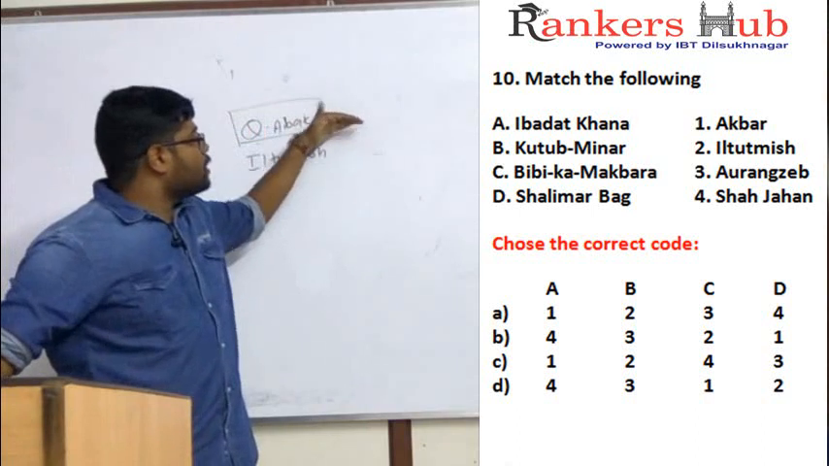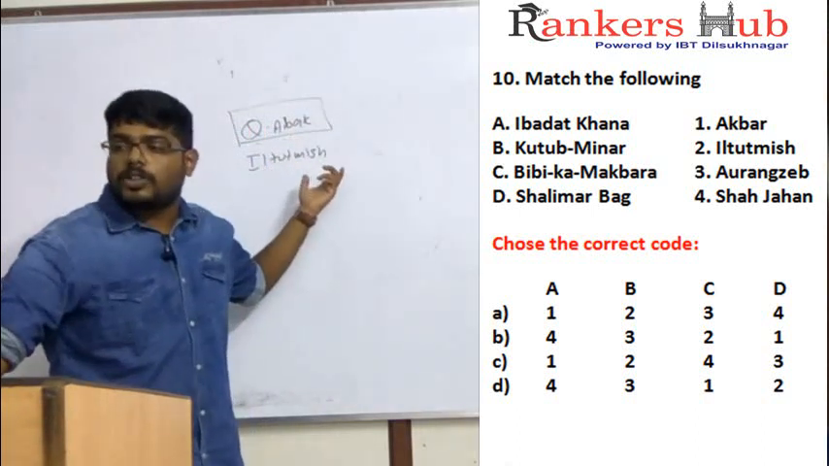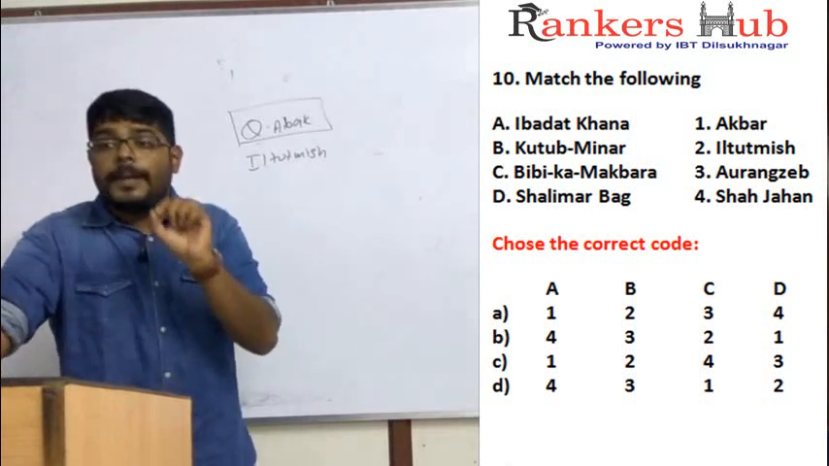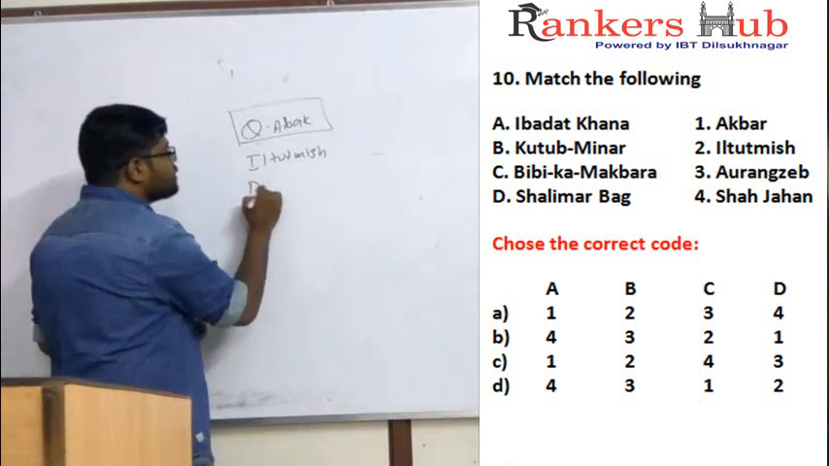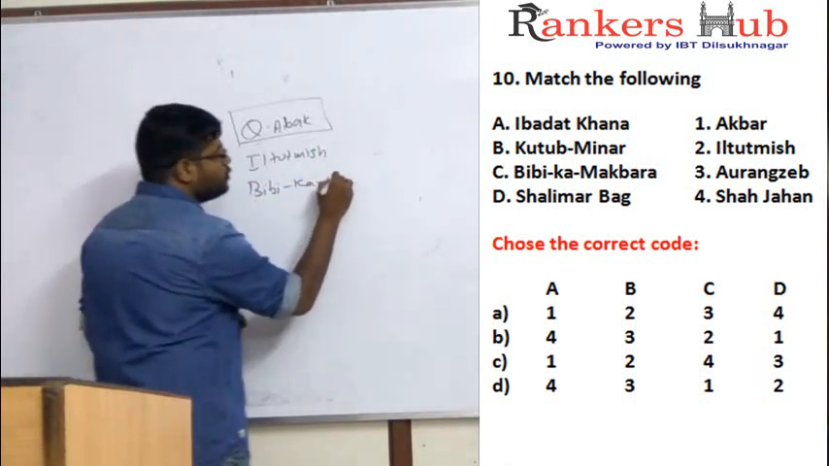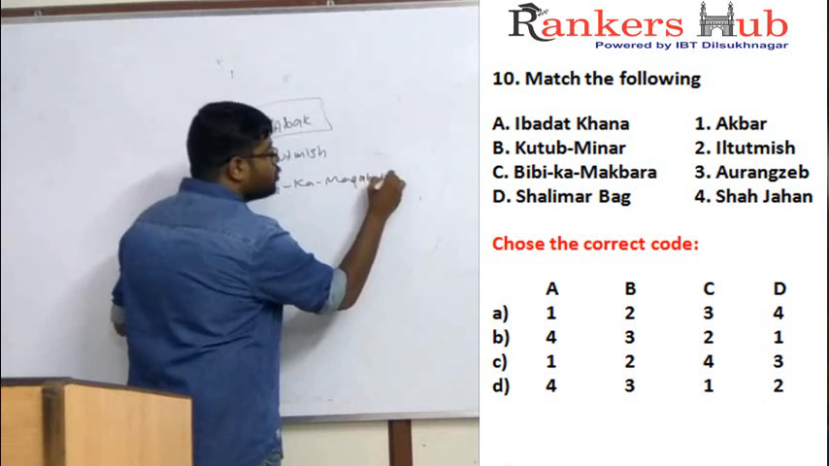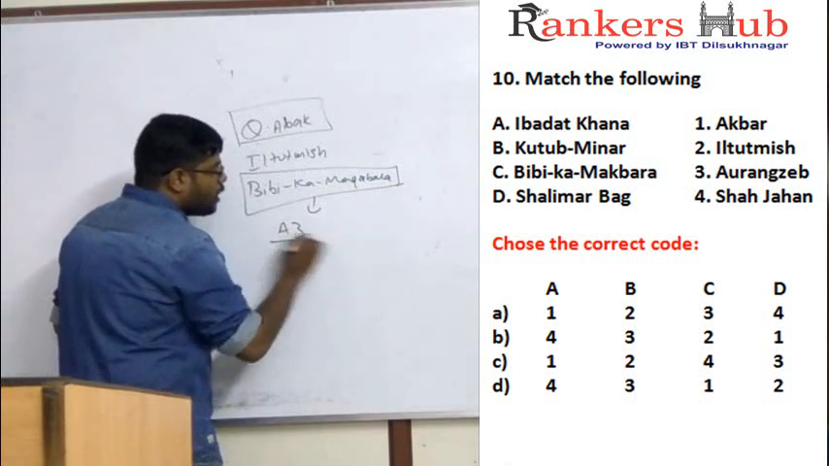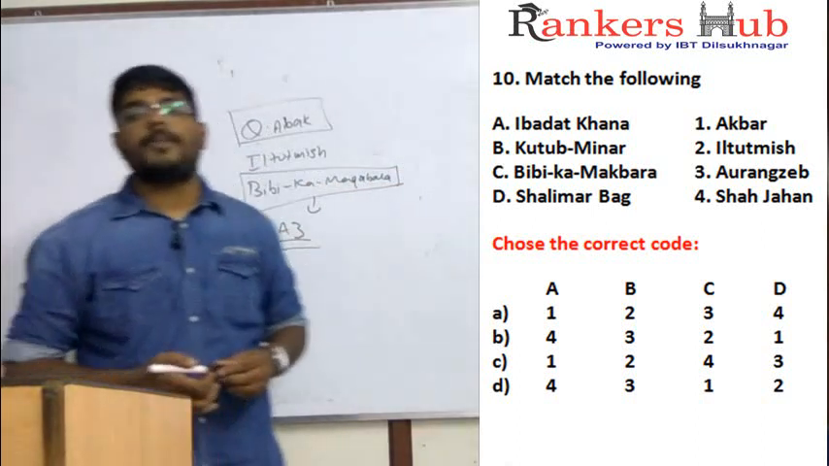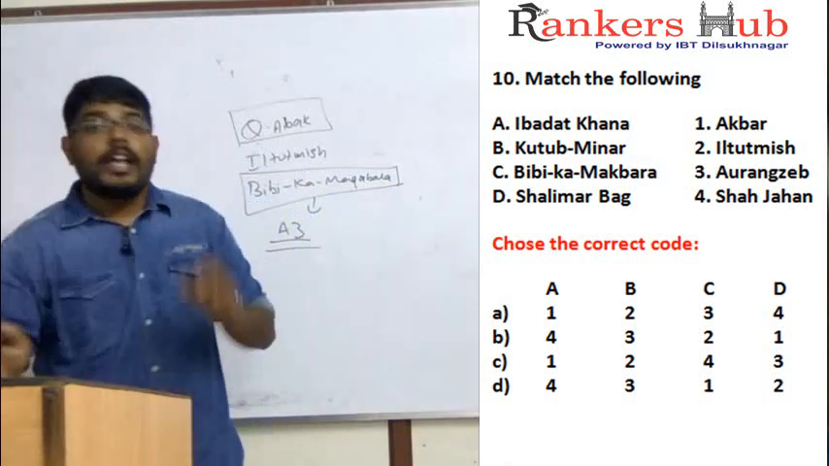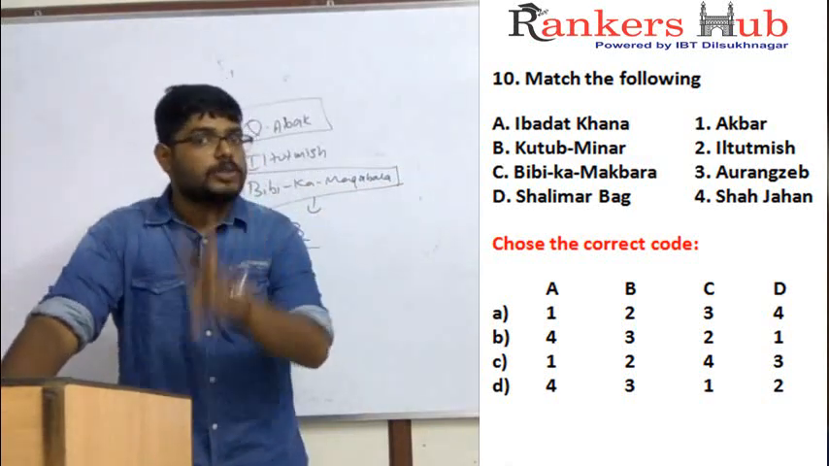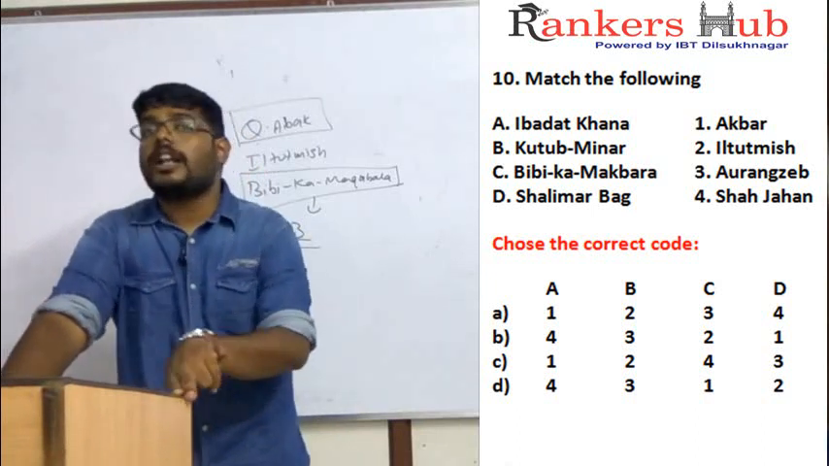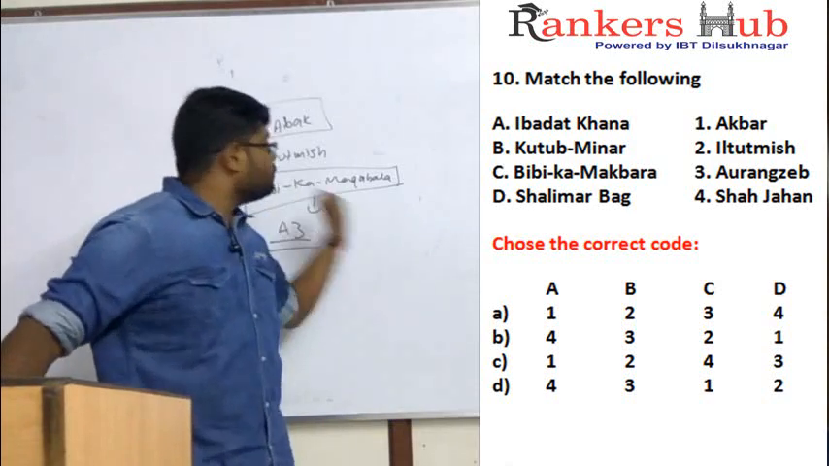So after the death of Qutbuddin Aibak, who completed the Qutub Minar? Iltutmish completed it. Now, Bibi Ka Maqbara is considered a duplicate Taj Mahal. It was constructed by Aurangzeb for his beloved wife in the place called Aurangabad. So in India we have two Taj Mahals. One is the original in Agra, and the second is the duplicate in Aurangabad, named Bibi Ka Maqbara.